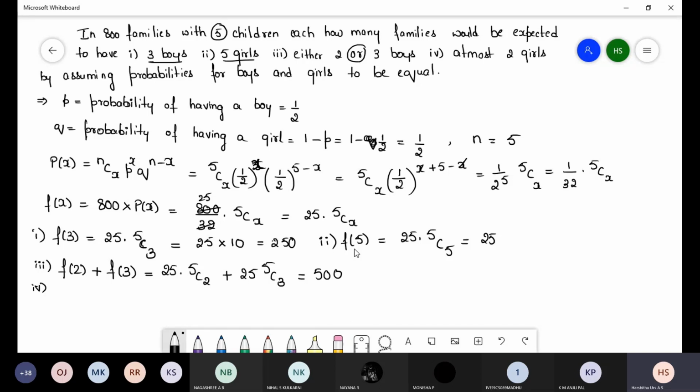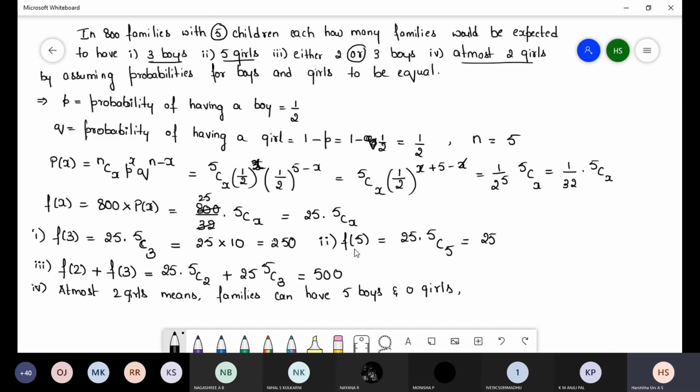Next comes the fourth one. They have given the condition at most two girls, by assuming the probabilities for boys and girls to be equal. So here we have to write the condition: at most two girls means families can have 5 boys and 0 girls. At most means they may have or they may not.